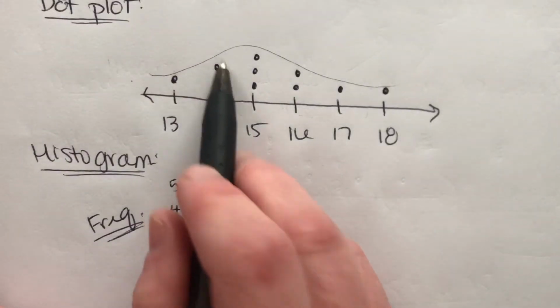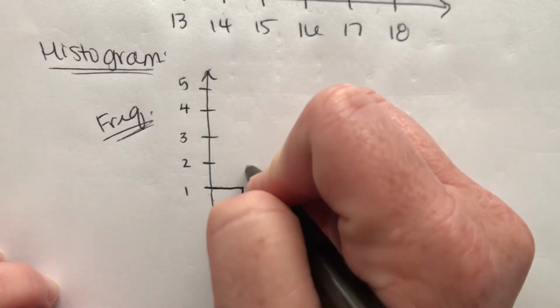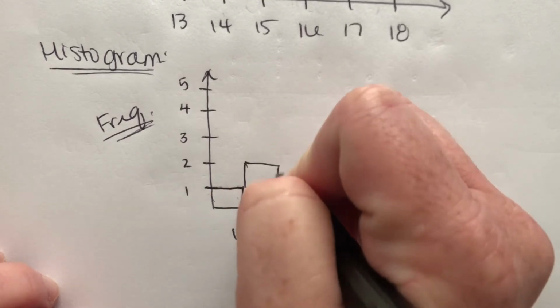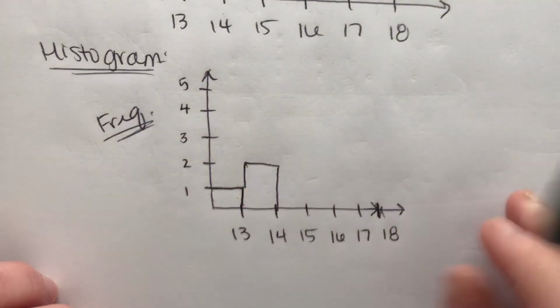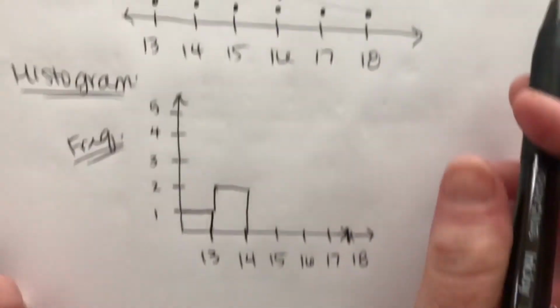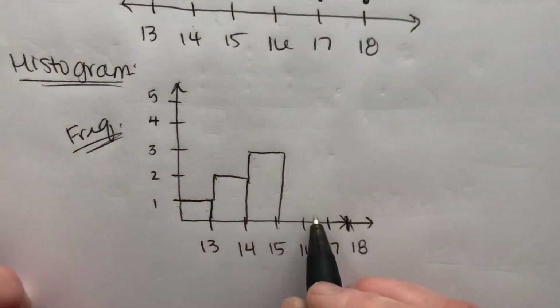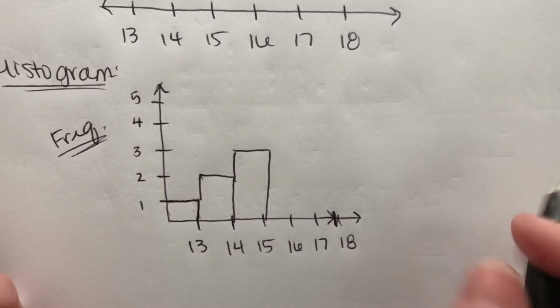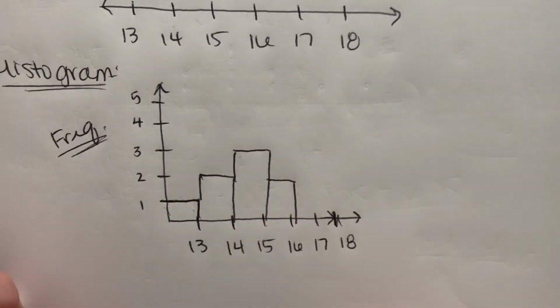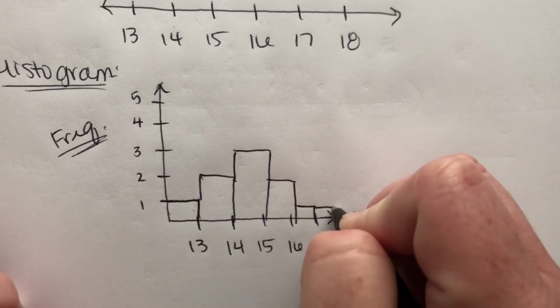14-year-olds, how many of those do I have? 2. So for the 14 bar, I'm going to go up to 2. For 15-year-olds, I have 3. So I'm going to go up here to 3. For 16-year-olds, I have 2 of those. 17-year-olds, I have 1, and 18-year-olds, I have 1.